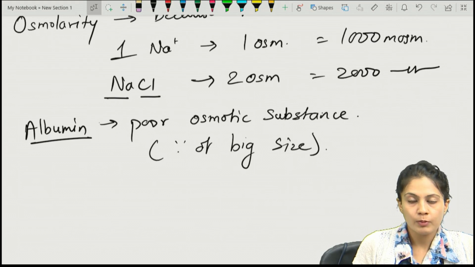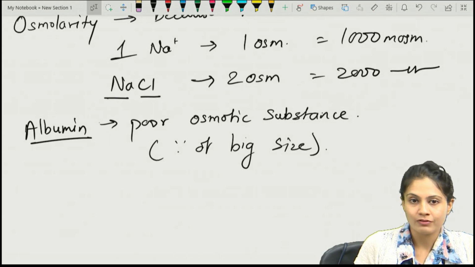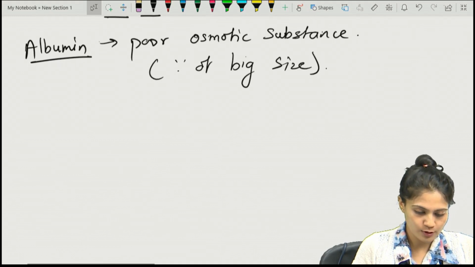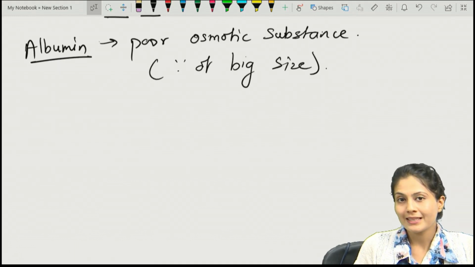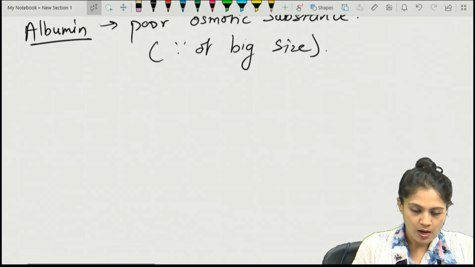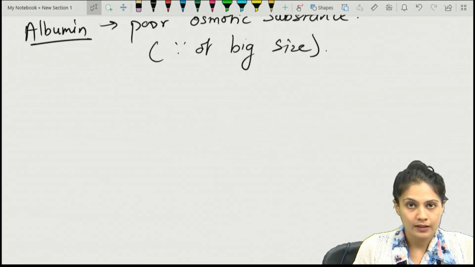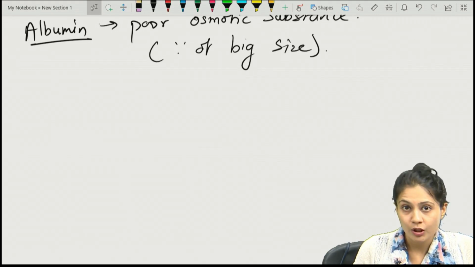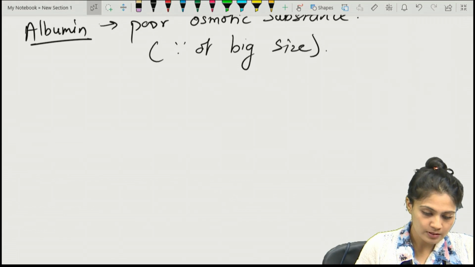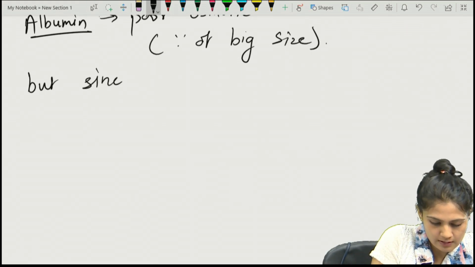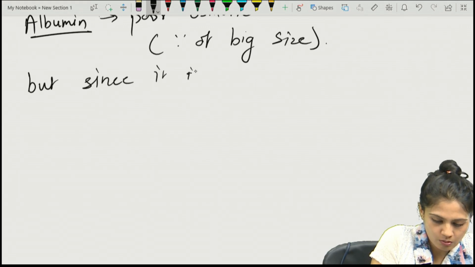So it exerts an oncotic pressure of 25 mmHg as we saw, but it is only present in the plasma, right? It is not present in the interstitium.